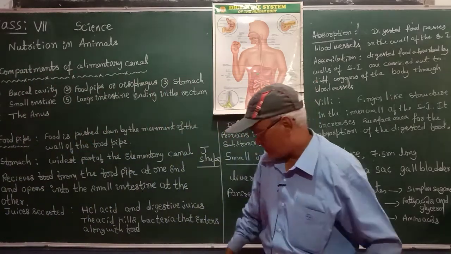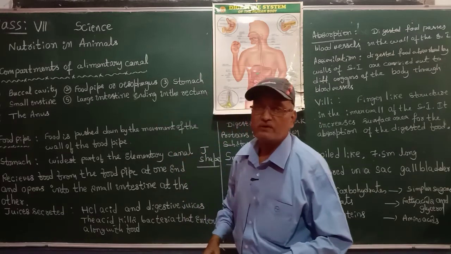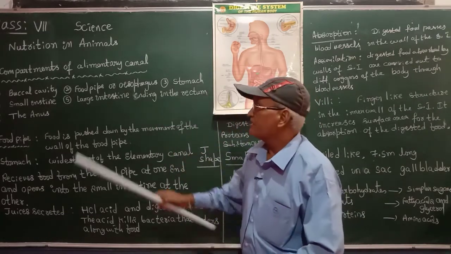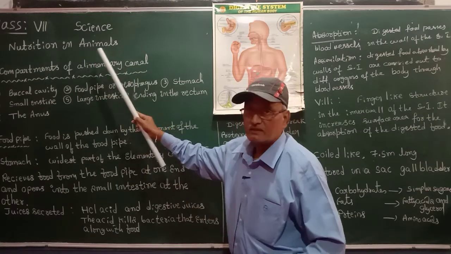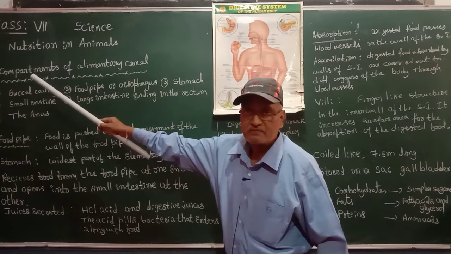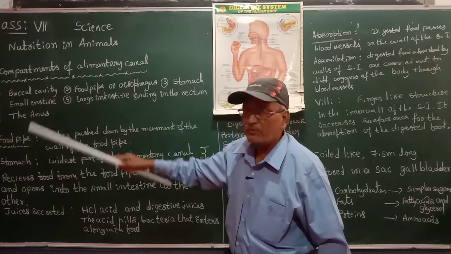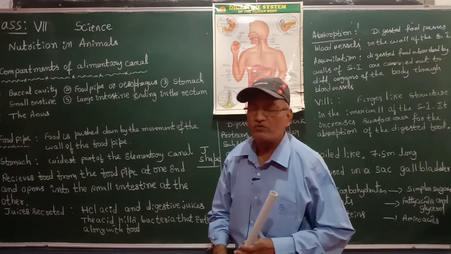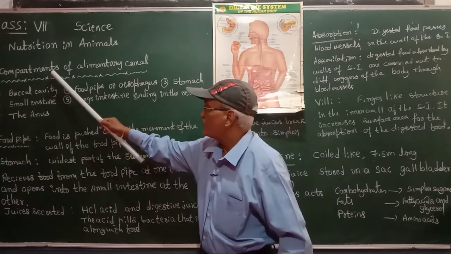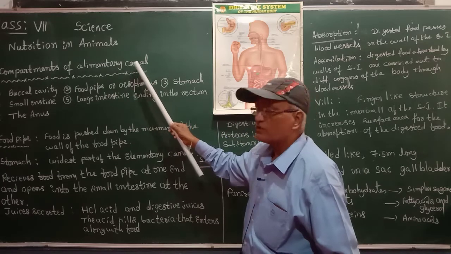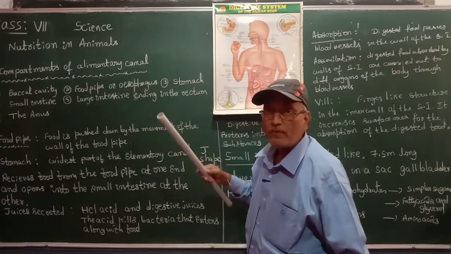Today, let us continue the second lesson of the science subject, nutrition in animals. In the previous class, we studied the compartments of the alimentary canal, the digestive tract of human beings.